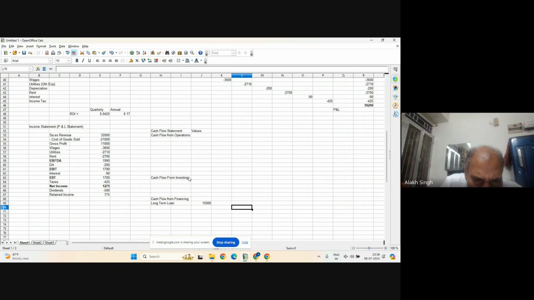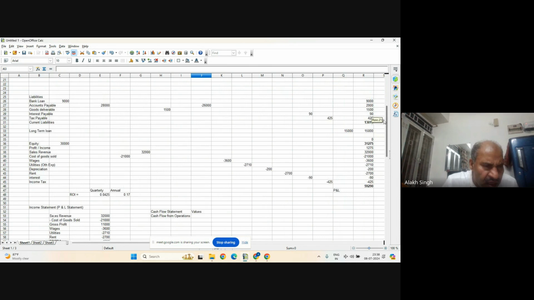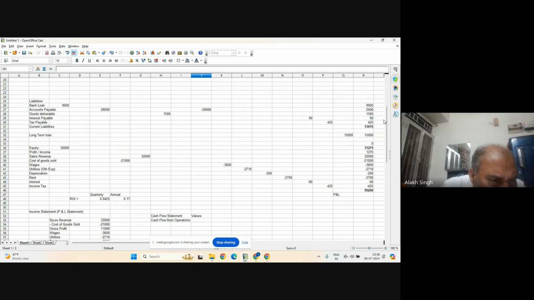Now cash flow from investing. Which part has been investing? Have we done any investment? Long-term loan, interest, these are operations. All these are operations. So there has been no investing from cash flow. Long-term loan is the one for financing. Okay, let's start from operations and then we will go.